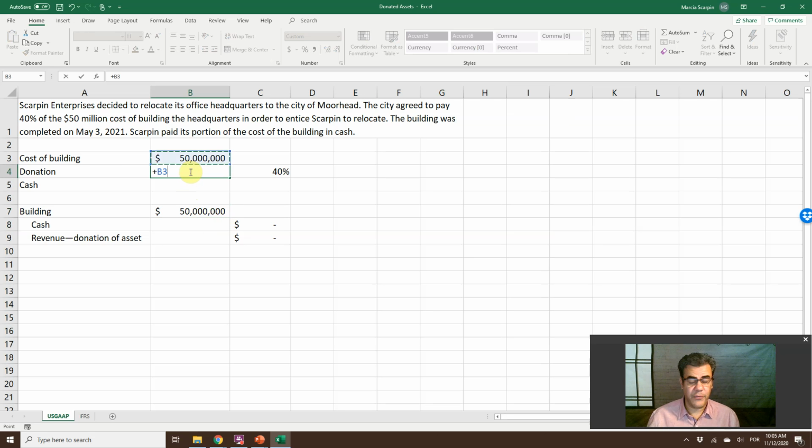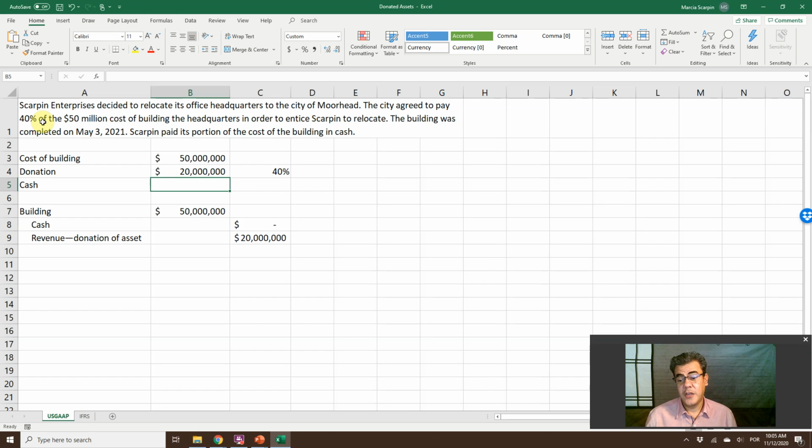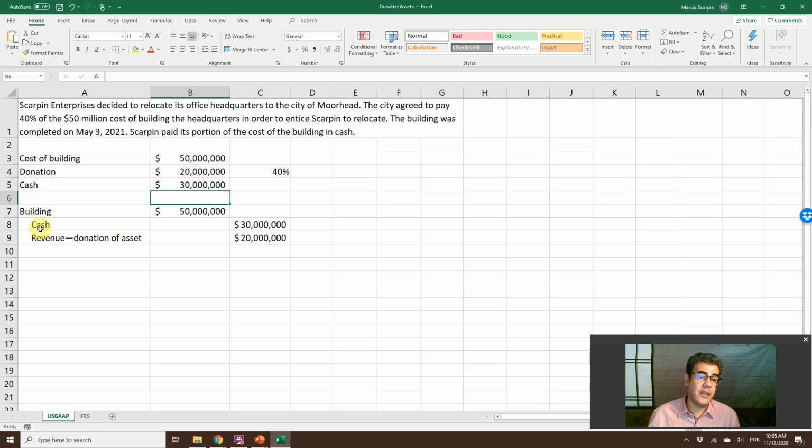So donation, 50 million times 40%, because the city agreed to pay 40%. So this is our donation. And 50 less 20, cash is how much we will pay. So debit, building, credit, cash, and credit, revenue, donation of asset.